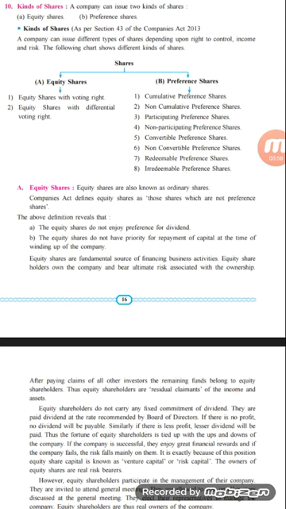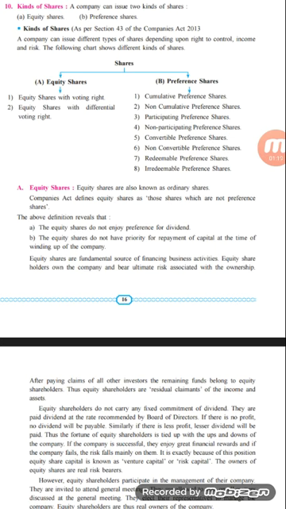First one, cumulative preference shares. Second one is non-cumulative preference shares. Third, participating preference shares. Fourth, non-participating preference shares. Fifth, convertible preference shares. Sixth, non-convertible preference shares. Seventh, redeemable preference shares. And the last one is irredeemable preference shares.